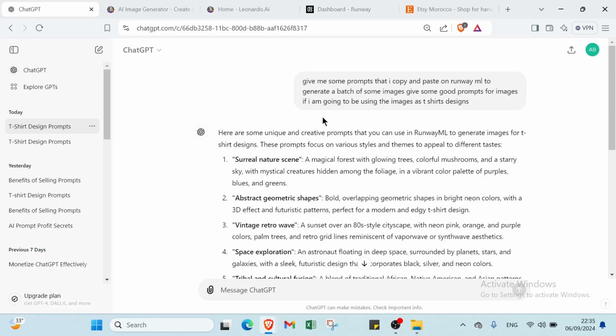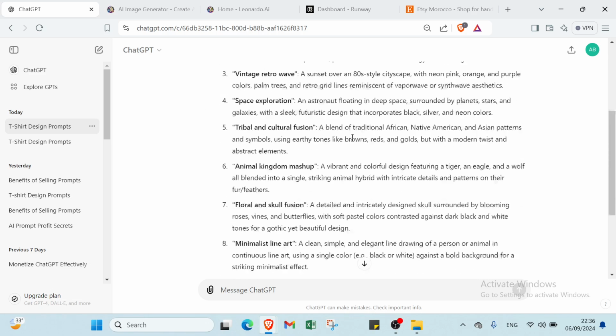So, in today's fast-paced digital world, ChatGPT offers endless opportunities to make money by simply mastering the art of prompting. Whether we are looking to create compelling content, automate tasks, or enhance business workflows, well-crafted prompts are the key to unlocking the full potential of this AI tool. By learning how to effectively communicate with ChatGPT, you can offer valuable services like generating marketing copy, answering customer queries, or even writing code. First of all, the first step, I will use ChatGPT to get ourselves some prompts.